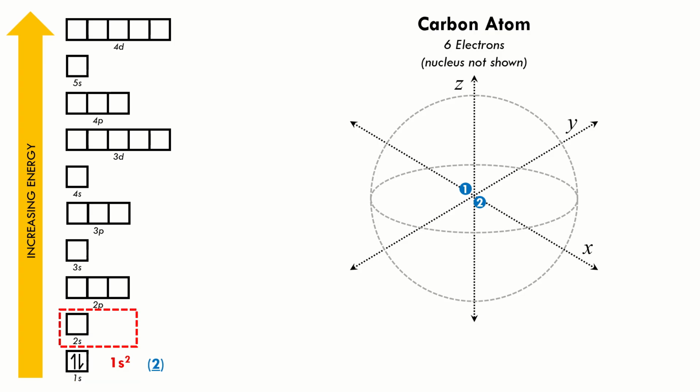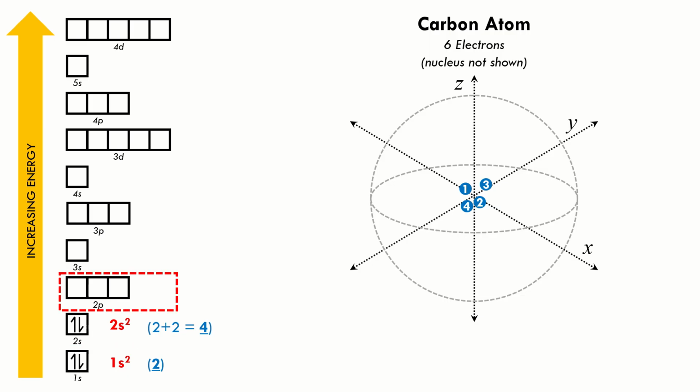The next subshell is 2s. This is another s subshell which can only carry 2 electrons. So we will put electrons 3 and 4 in here. Our notation for this is 2s2, which means that there are 2 electrons in this 2s subshell. Previously, we have put 2 electrons in their orbitals plus 2 more in this current subshell, which means that we have put a total of 4 electrons in their orbitals. 4 down, 2 electrons to go.